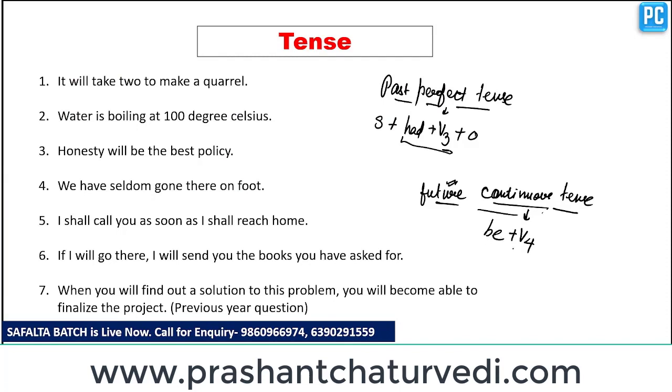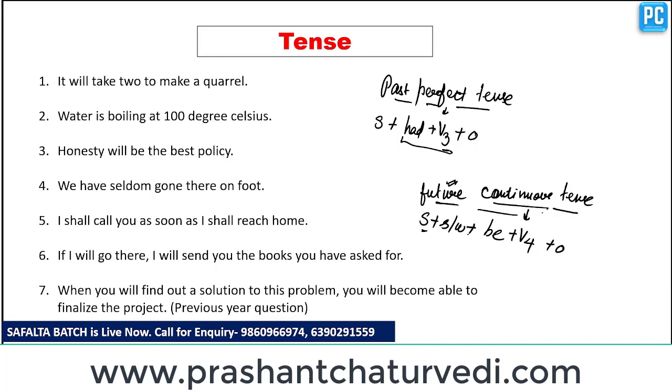Clear? Now this verb is completed. So we have to place the subject before the verb and the object after the verb. But this is future tense, so we have to place shall or will immediately after the subject. Now this becomes future continuous tense. So your structure of future continuous tense is ready.